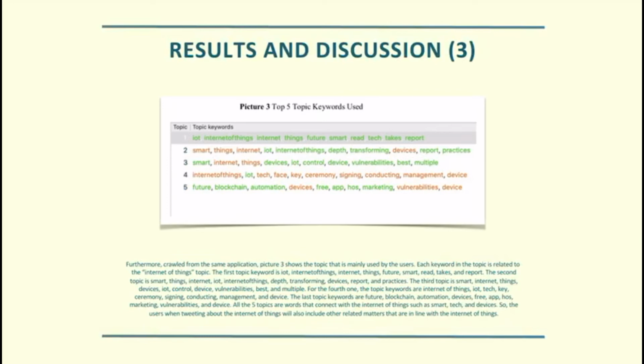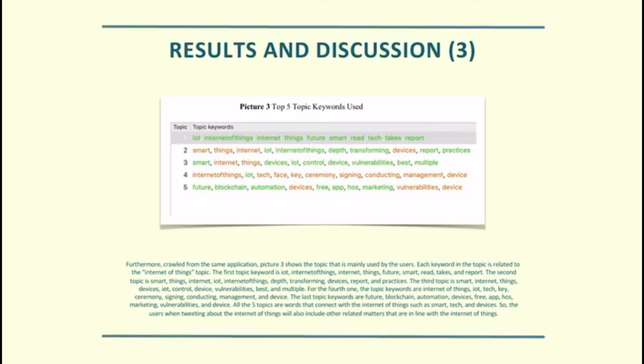The second topic is Smart Things, Internet, IoT, Internet of Things, Depth, Transforming, Devices, Report, and Practices. The third topic is Smart Internet, Things, Devices, IoT, Control, Device, Vulnerabilities, Past, and Multiple.